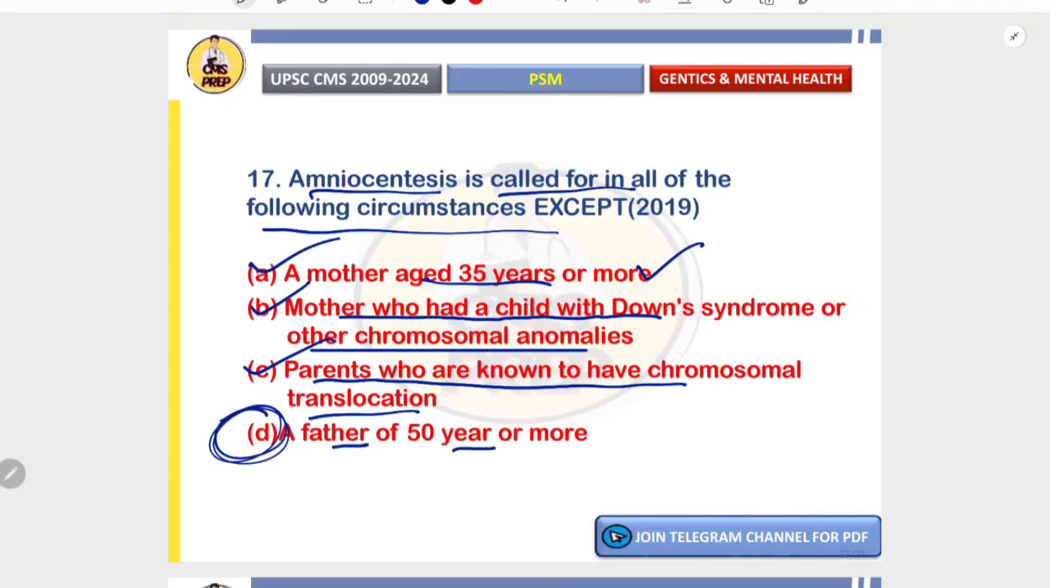Father of 50 years or more. Father's age is not a routine indication. Risk increases for some autosomal dominant disorders, but they are not enough to justify amniocentesis. Hence the correct option is D.